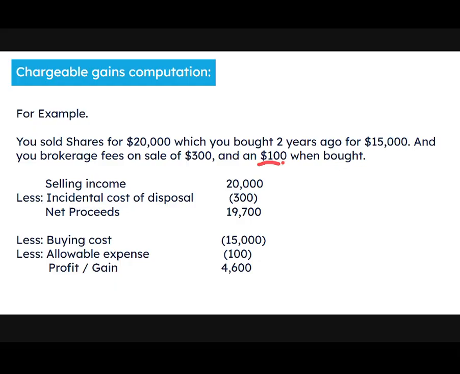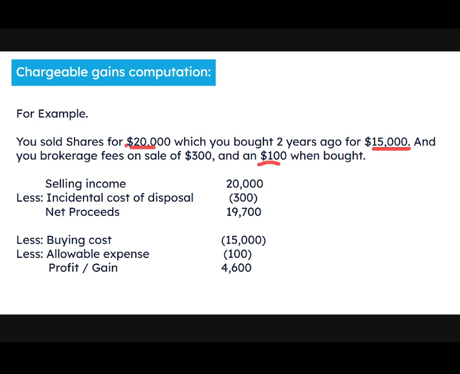So this $100 was paid 2 years ago when we bought the share. Let's simply understand this $20,000 will be a cash inflow, and this $15,000 will be a cash outflow.